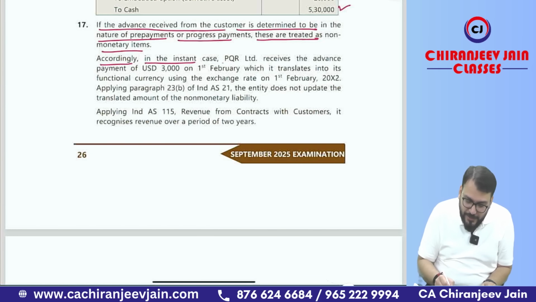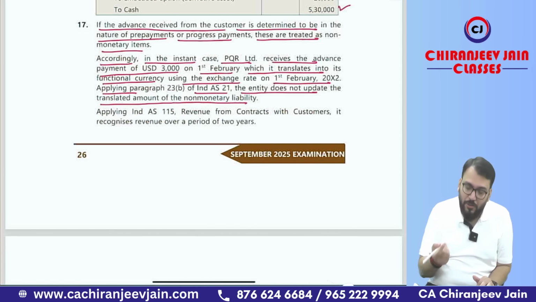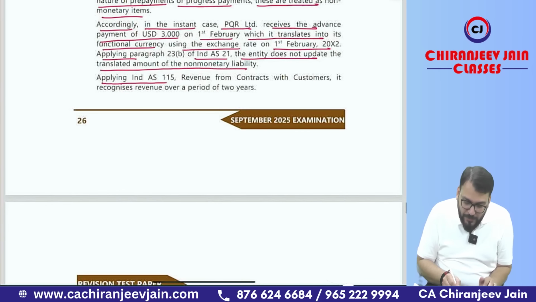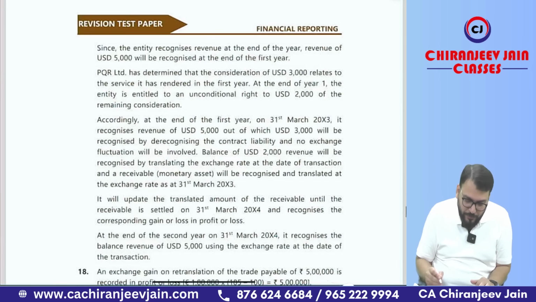Accordingly, in the instant case, PQR received the advance payment of $3,000 on 1st Feb, which it translates into functional currency using the exchange rate on 1st Feb only. Applying Ind AS 21, it does not update the translated amount of the non-monetary liability. That already I have said. Applying Ind AS 115, revenue from contract with customer, recognize revenue over a period of 2 years.